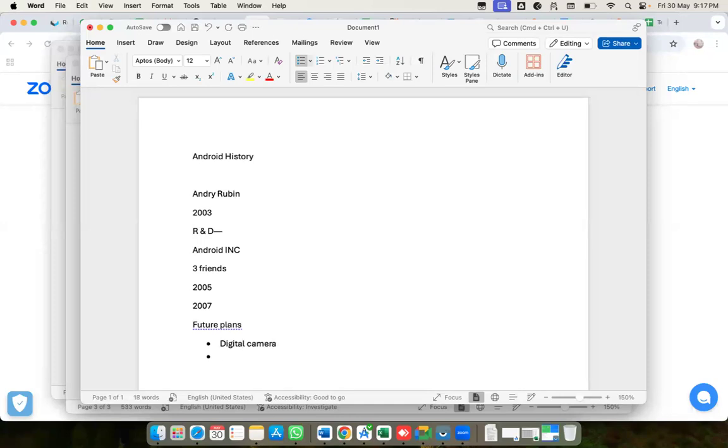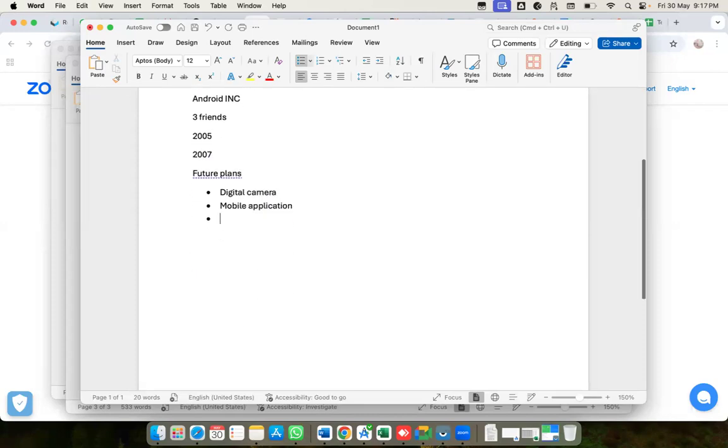The second version will be a mobile application. So digital camera, then mobile application, and after that it will be an operating system.